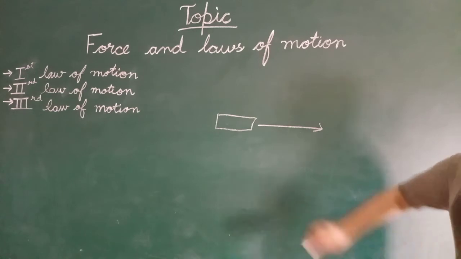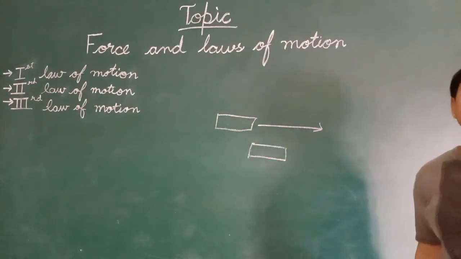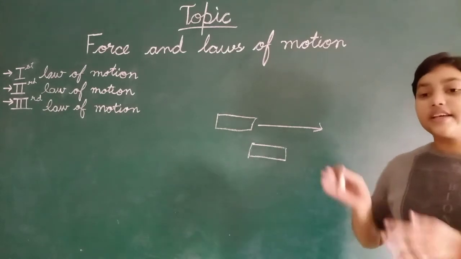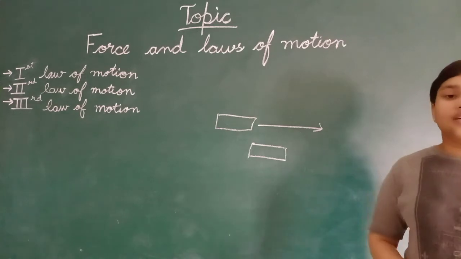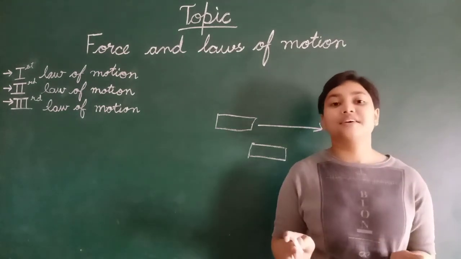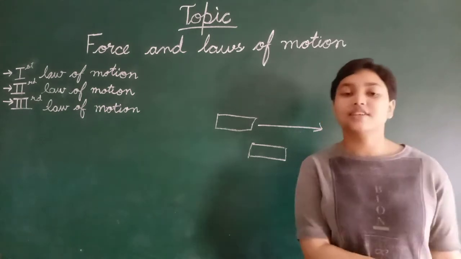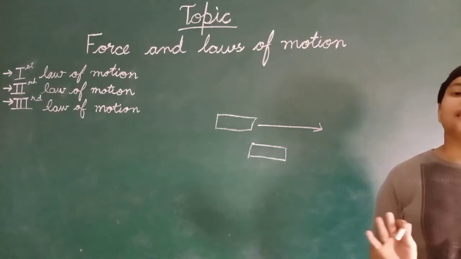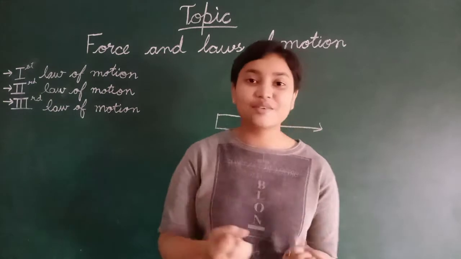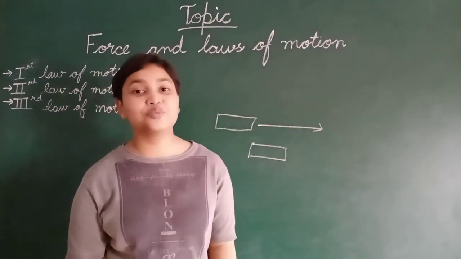Suppose this is an object and it is at rest. So it wants to be at rest. It does not want to be in motion. When we are tired, we just want to rest. We do not want to move from here to there or there to here. We just want rest. But when our mothers scold us, asking why are you lying here and there, then we have to move.